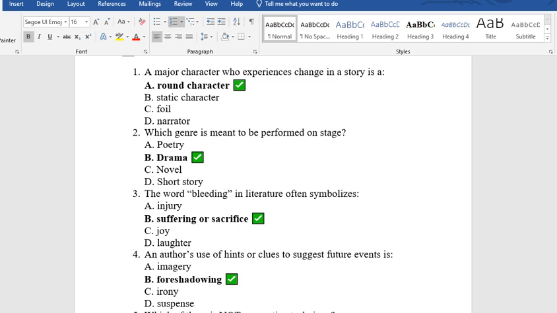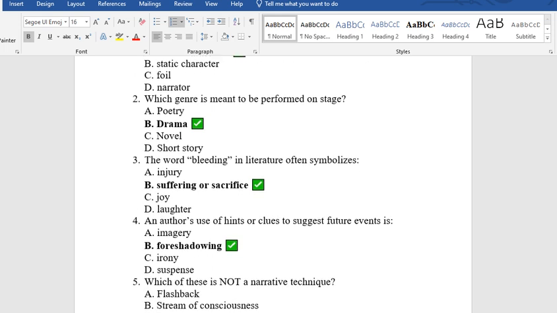Question 3. The word "bleeding" in literature often symbolizes A. Injury, B. Suffering or sacrifice, C. Joy, D. Laughter. The answer is option B, suffering or sacrifice. That is, when they say that a character is bleeding in literature, it means that such a character is suffering or is sacrificing something.